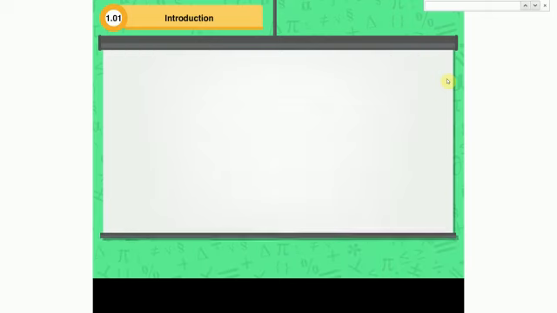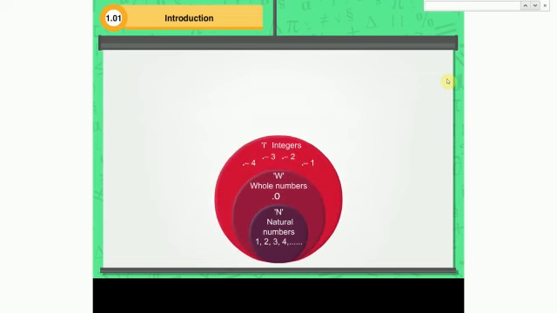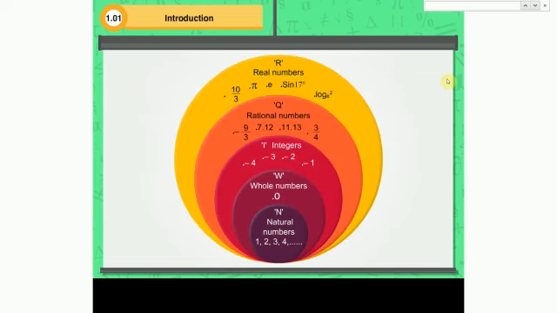The sets of natural numbers, whole numbers, integers, rational numbers, and real numbers are denoted by N, W, I, Q, and R respectively. Here, 2 belongs to natural numbers, but 0 does not belong to natural numbers. -4 belongs to integers, but -4 does not belong to whole numbers.